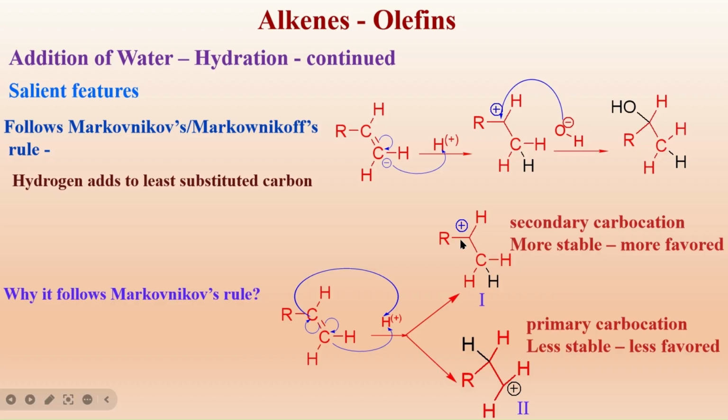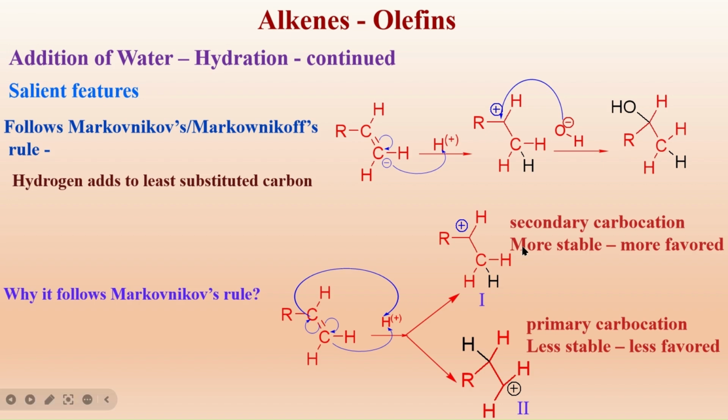The carbocation which is attached to two carbons is a secondary carbocation. Secondary carbocation is more stable than the primary carbocation. The one intermediate which forms in more quantity is the one which is more stable.